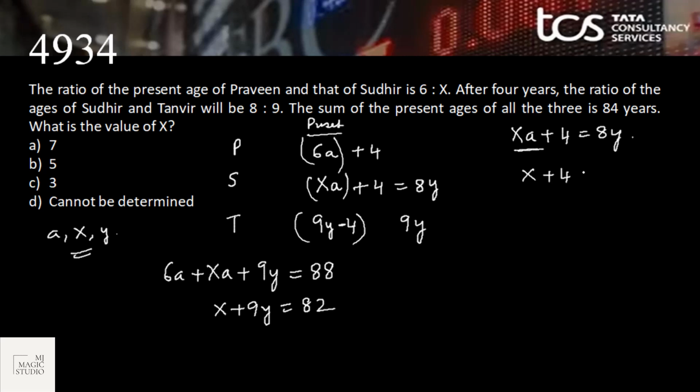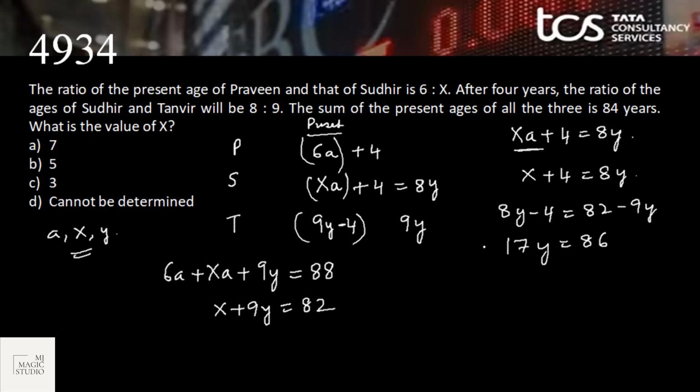And here x plus 4 is equal to 8y. That means 8y minus 4 equals 82 minus 9y. 17y is 86. The y value is coming in fraction. That means the value of a doesn't suit with 1.